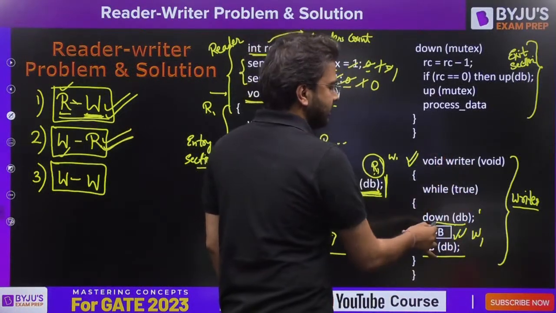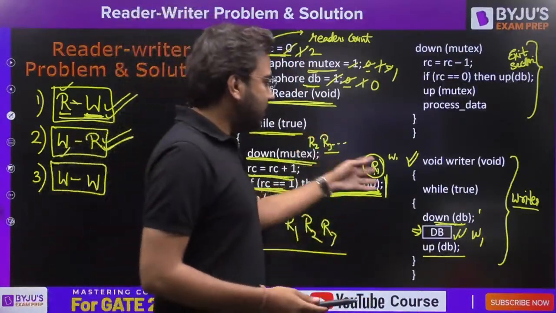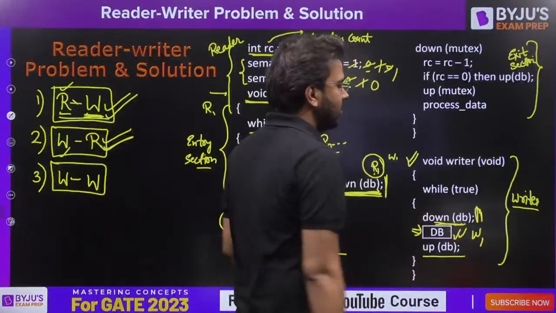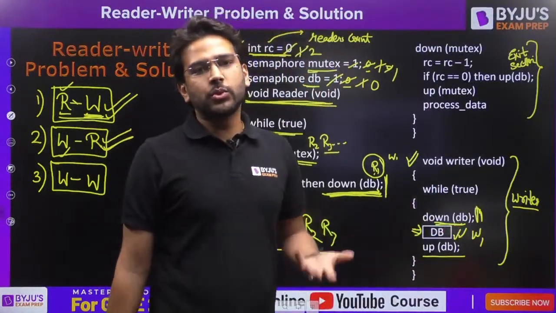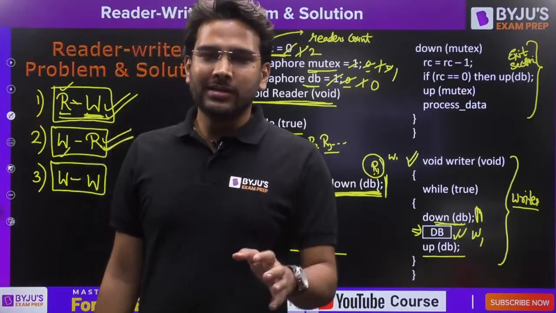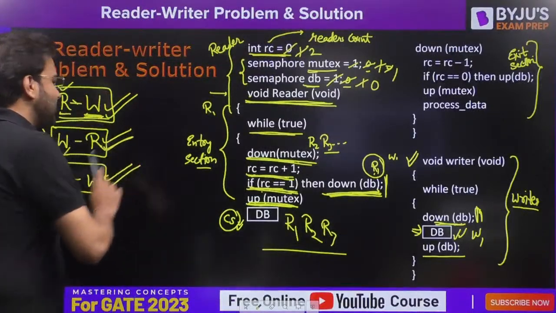Let's say writer 2 arrives, down of DB, already the DB value is 0, it is a binary semaphore. So writer 2 will not be able to perform the down operation, it will get blocked here. That means at a time you can have just one writer present in the critical section. You cannot have more than one writer. Is it clear, everyone? Any doubt? So all 3 cases are resolved.